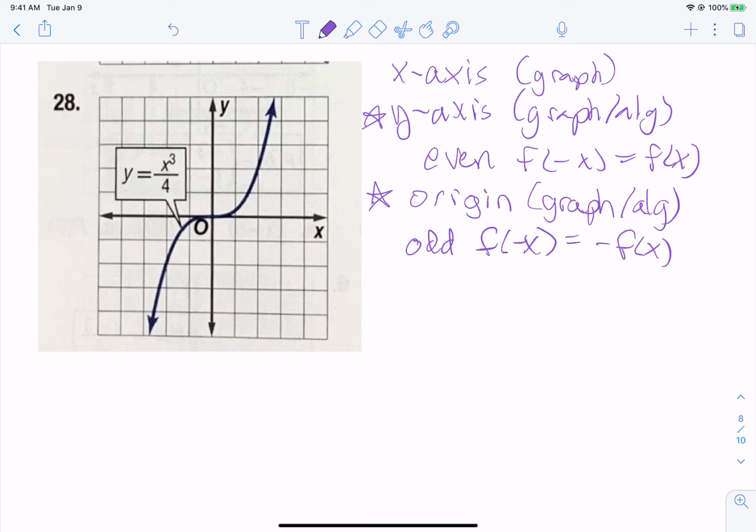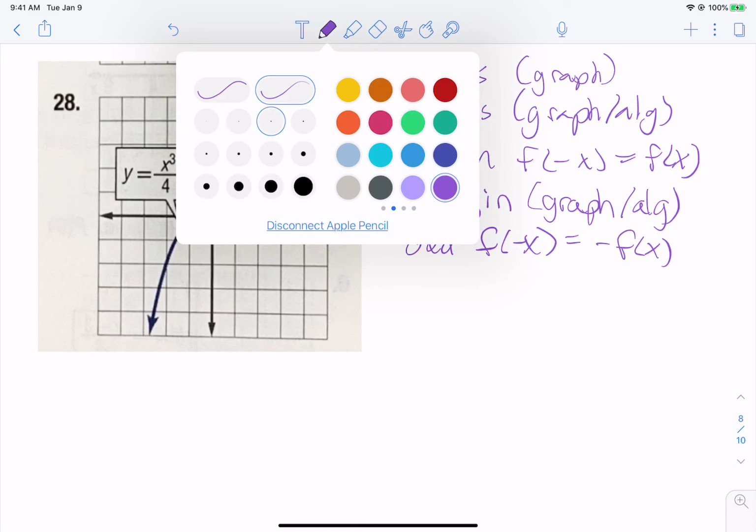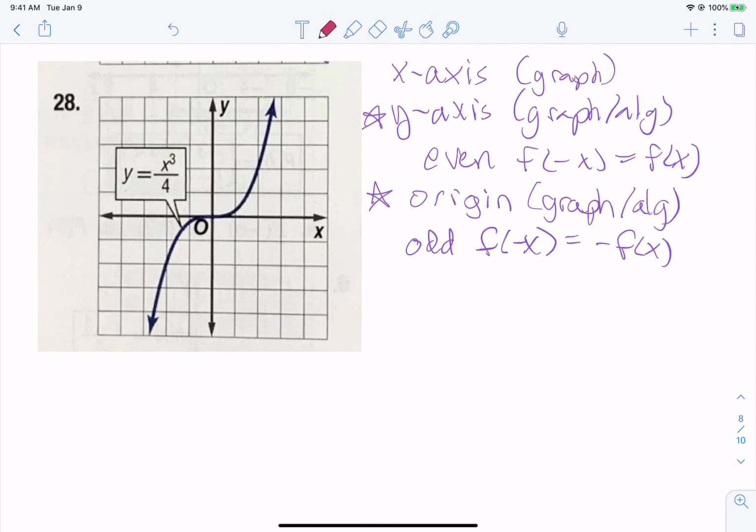Now, can we fold it over the y-axis? No, we can't. Does it appear we could put a push pin in the center and rotate it and still get what we should get? Yes. So it appears from the graph, just say what it is from the graph. It looks like origin. Now, how do we check it algebraically?